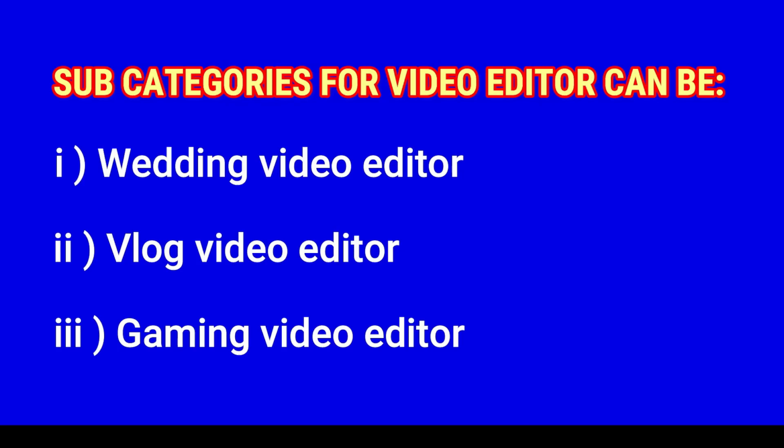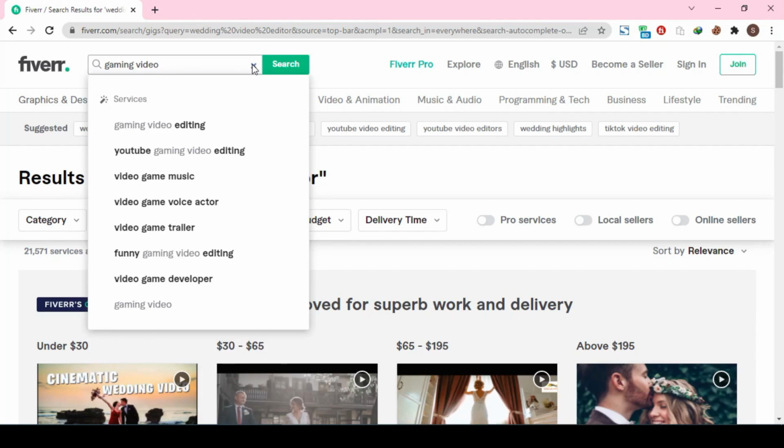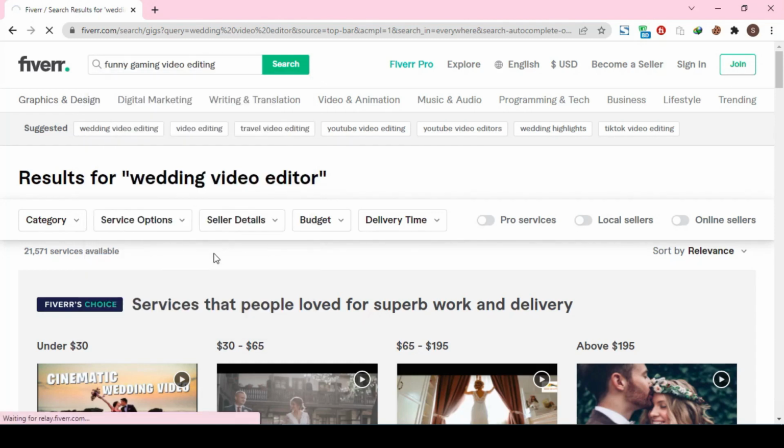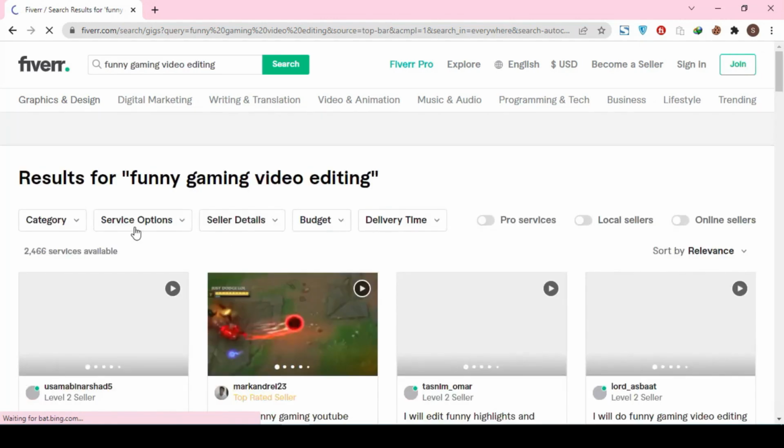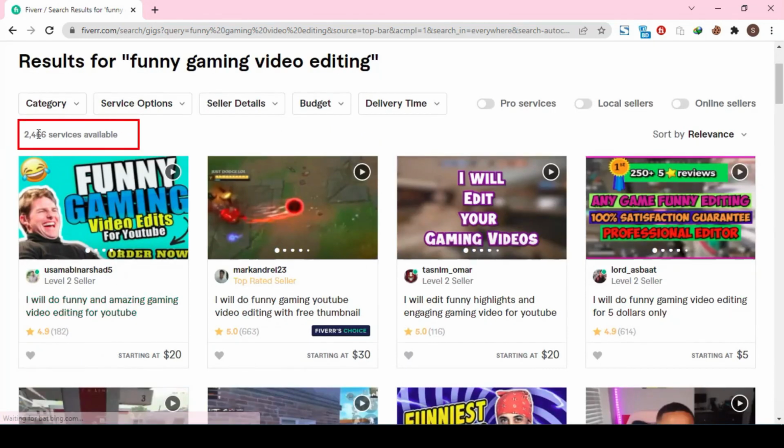So let's try the last keyword, which is gaming video editor. It has shown us a lot of gaming video editing categories. So let's choose this keyword, which is funny gaming video editor. And here you can see that this keyword has less than 2500 gigs. So you can see the difference, because only video editing has more than 41,000 gigs, and then this gaming keyword has just less than 2500 gigs.